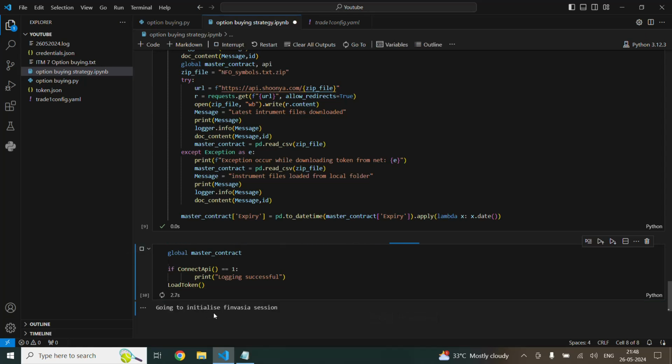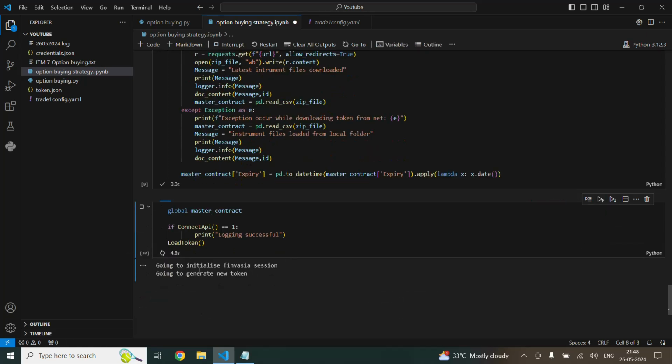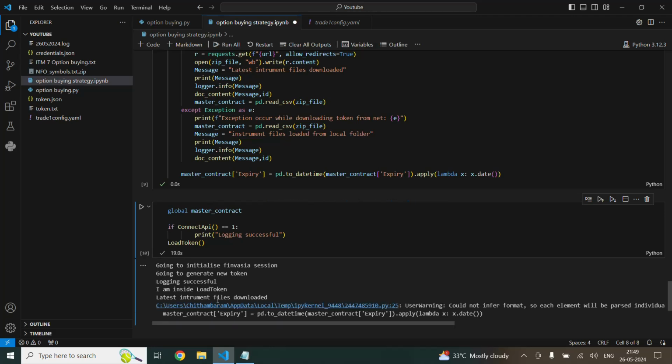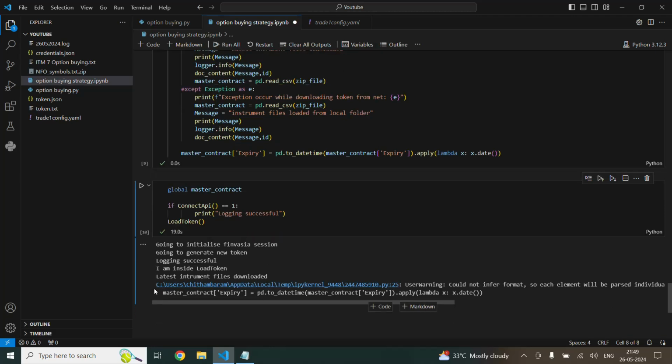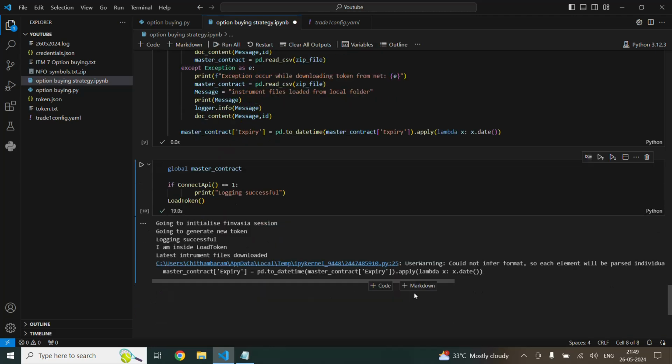It's going to initialize the Finvasia session. Yes, I have created my session with my user ID and password. It has created one token.txt file here, and because it has created a text file, I will say load token. Finally we have downloaded the latest instrument files. Please ignore this, it is not going to affect our program code.